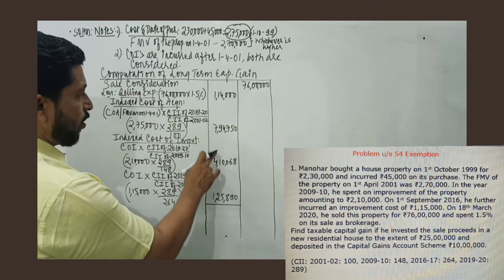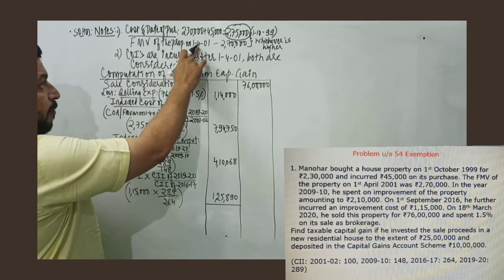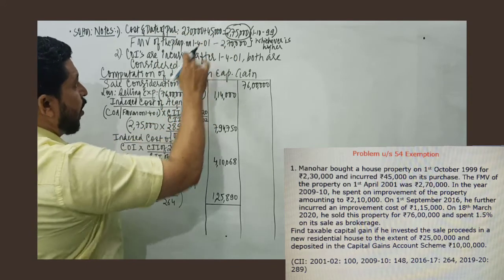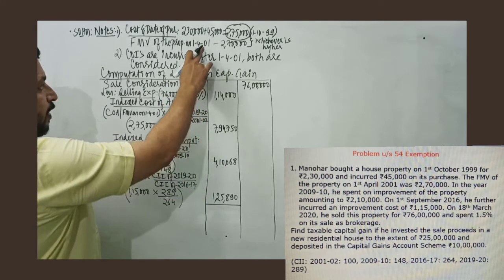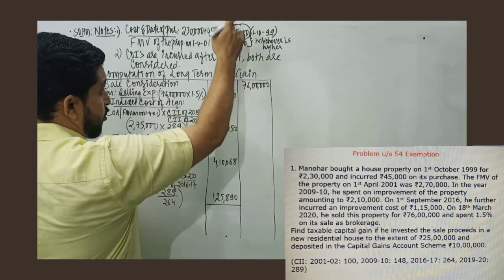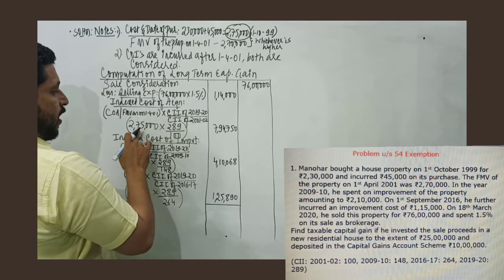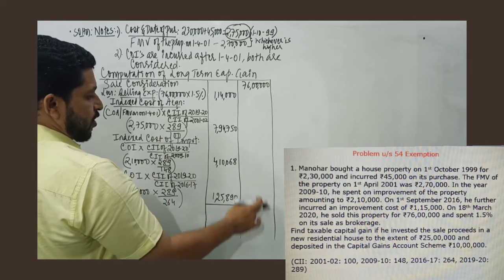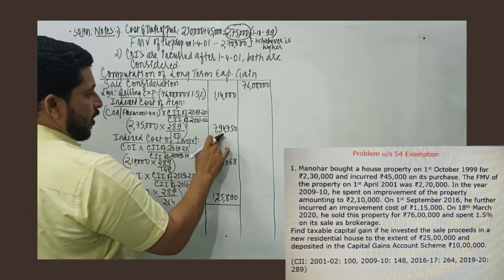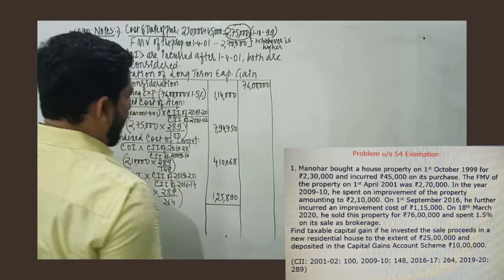So there is selling expense, there is cost of acquisition, but since the property is acquired prior to 1st April 2001, we need to choose whichever is the higher value among the cost of acquisition or the fair market value as on 1st April 2001, the base year opening date. Whichever is higher is beneficial, because you will get a higher deduction. Suppose you had taken 2,70,000, this would have been a lower deduction and the capital gain would have been more. Since you are taking 2,75,000, you get a higher deduction, so the capital gain taxable would be less. We will have a look at that.